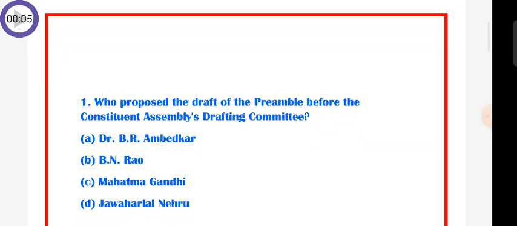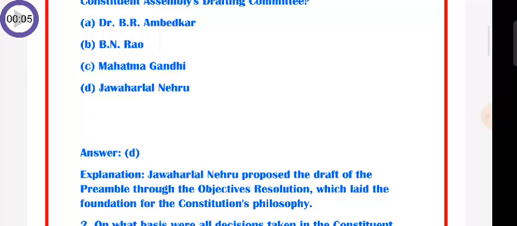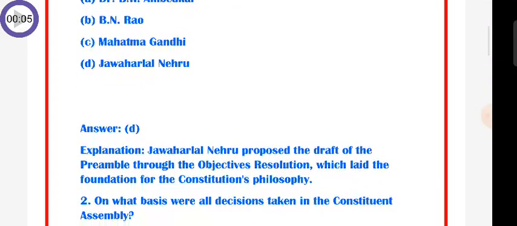Question number 1: who proposed the draft of the preamble before the Constituent Assembly's drafting committee? A. Dr. B.R. Ambedkar, B. B.N. Rao, C. Mahatma Gandhi, D. Jawaharlal Nehru. So the answer is D. Jawaharlal Nehru. Explanation: Jawaharlal Nehru proposed the draft of the preamble through the Objectives Resolution, which laid the foundation for the Constituent's philosophy.